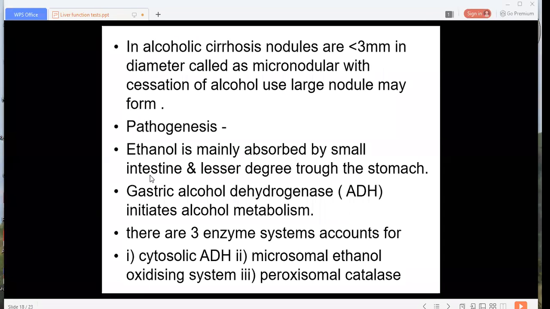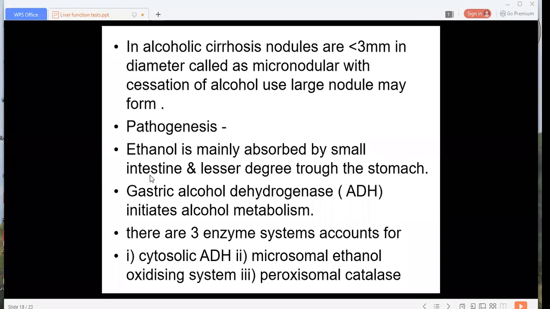Okay. Now, the pathogenesis of alcoholic cirrhosis. What is the pathogenesis of alcoholic cirrhosis? What is the content of alcohol? That is ethanol. Ethanol is mainly absorbed by the small intestine and to a lesser degree through the stomach.